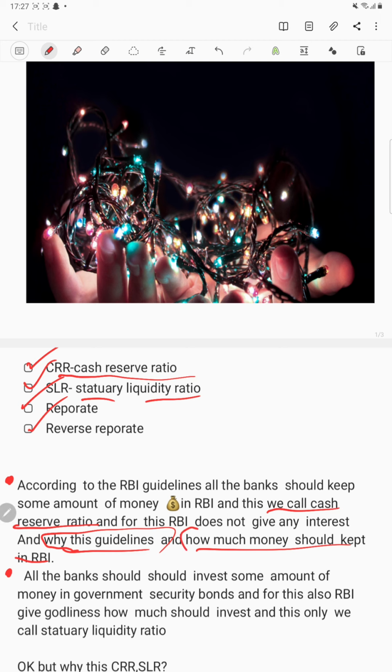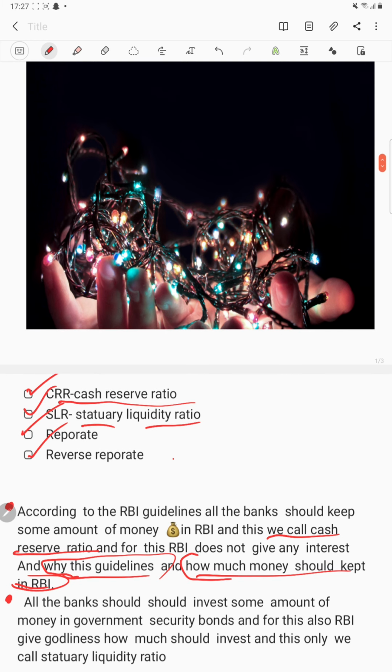And second, how much money should be kept in RBI. If the bank has 100 rupees, in that 100 rupees 4 rupees should be invested in CRR, and it is important.